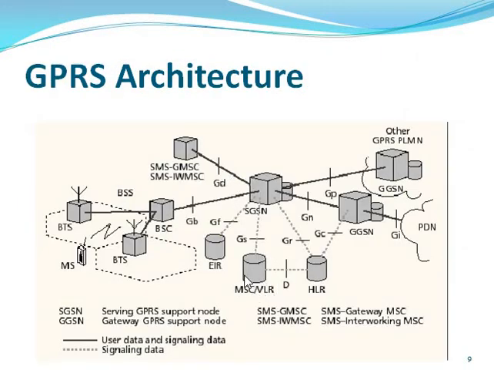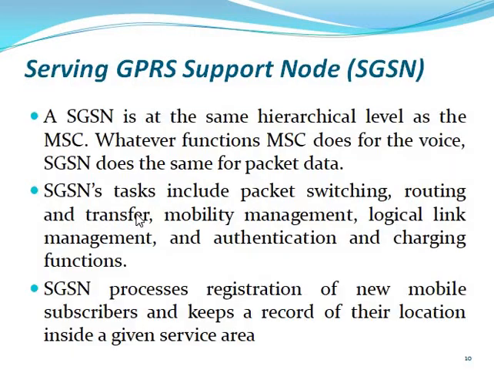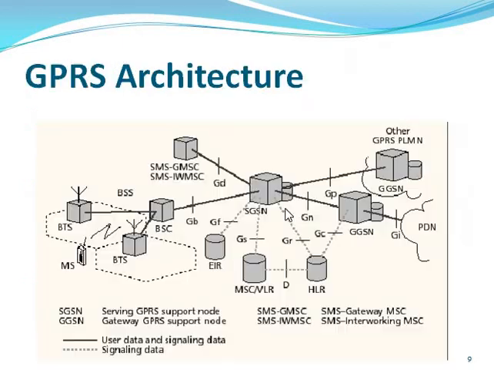So the MSC works with the BTS and BSC connected to it. The same structure applies to the SGSN, which works for packet data. If a packet is sent from one network to another, this is the work of the SGSN. The SGSN handles packet switching, routing, transfer, mobility management, logical link management, authentication, and charging functionality. So all of this is the work of the SGSN.